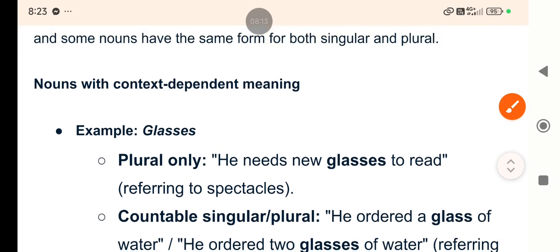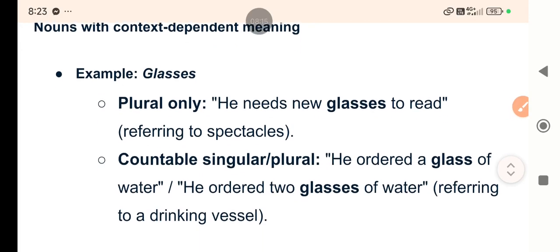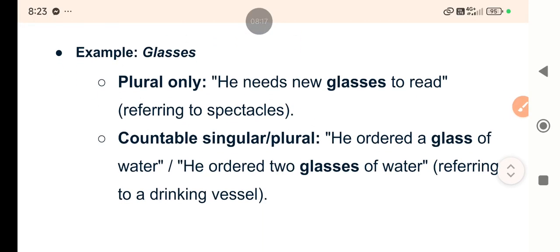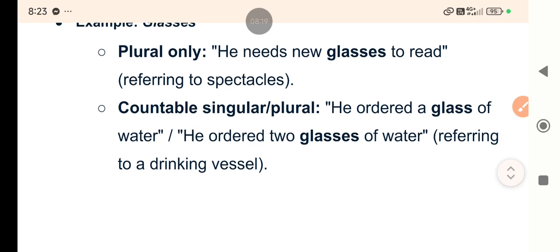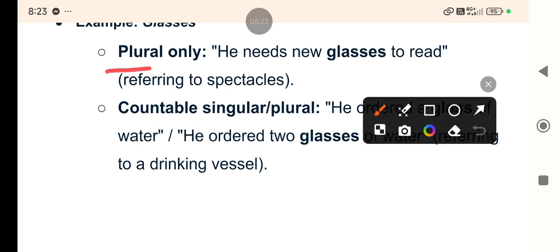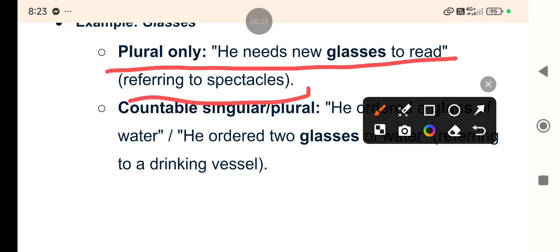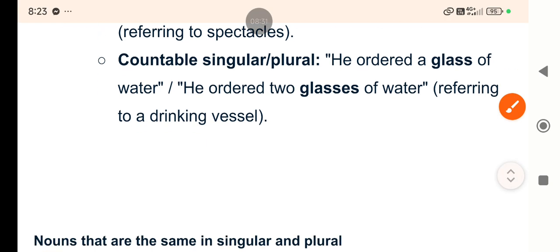Glasses, plural, he needs new glasses to read, right? Okay, spectacles. Now countable singular or plural, he ordered a glass of water, right? He ordered two glasses of water. So glass can be used as singular and plural.